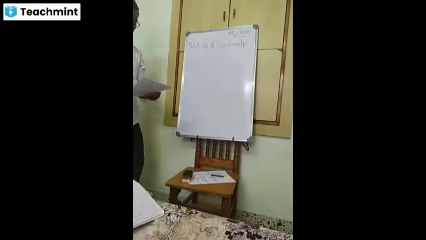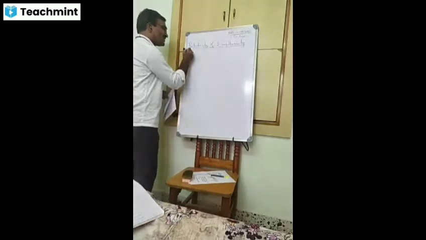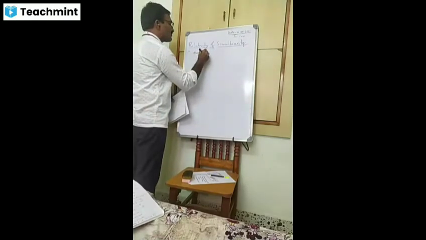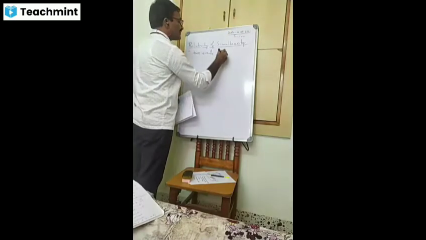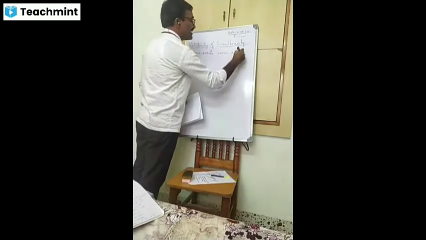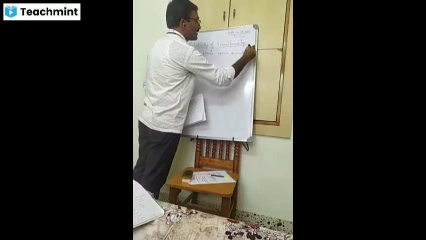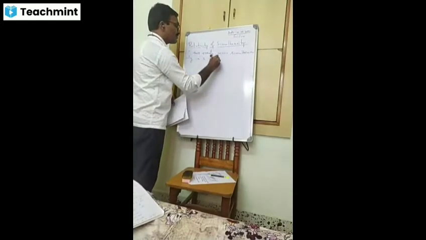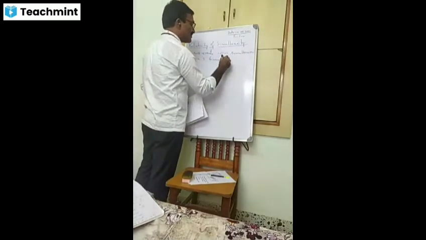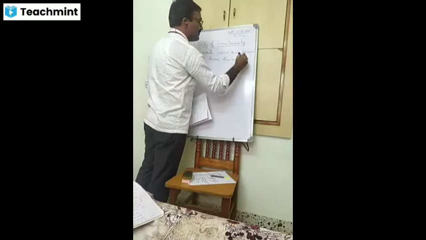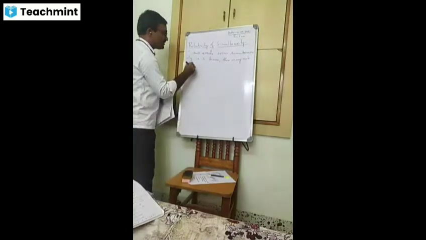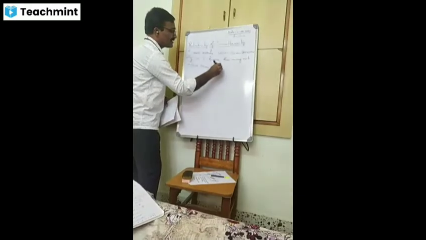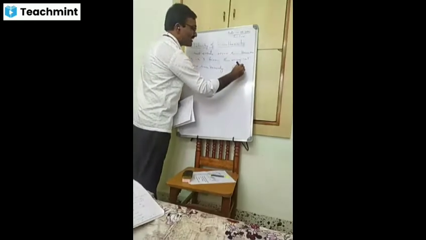Relativity of simultaneity. So here, according to the relativity of simultaneity, two events that occur simultaneously in the S frame may not occur simultaneously in the S dash frame or another frame.